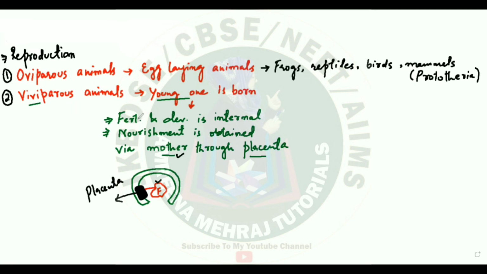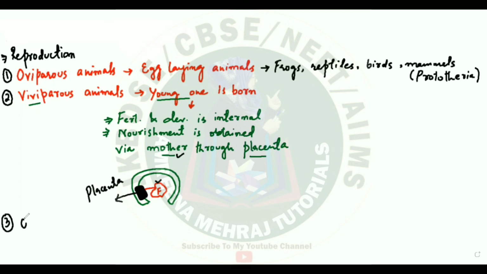Even fertilization is internal. That means the gametic fertilization is going to take place inside the body of the female. Development is going to take place inside the body of the female. That means the fetus, the proper term is basically the fetus over here. This young one is going to be developed inside the body of the mother. And the nourishment which this fetus requires will be provided by the mother through this particular tissue, which is called placenta.